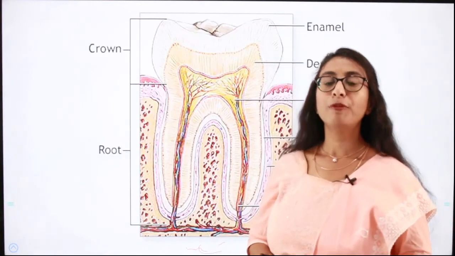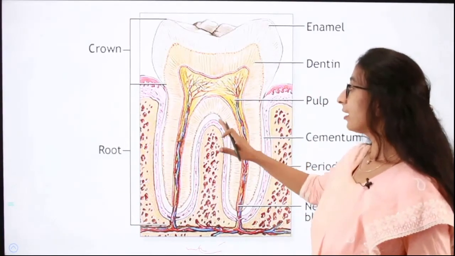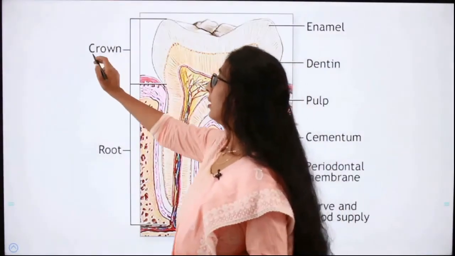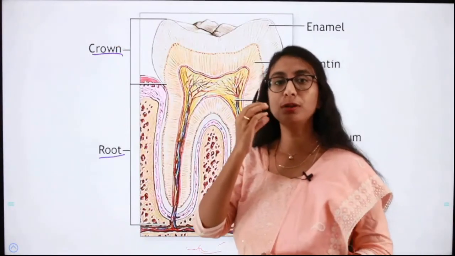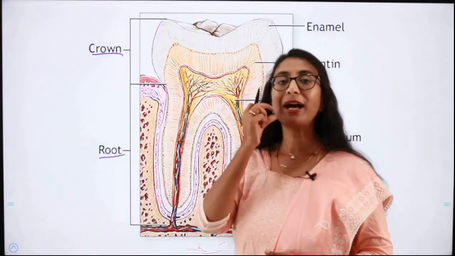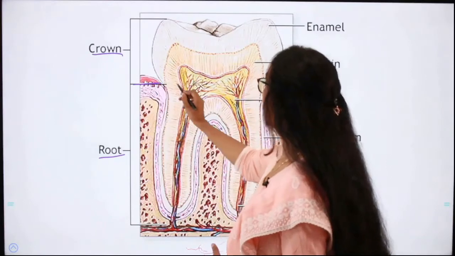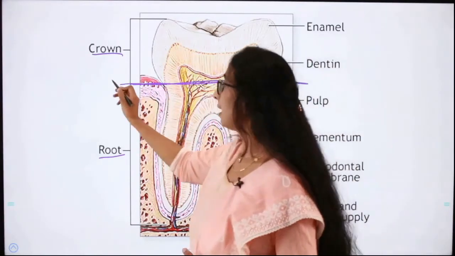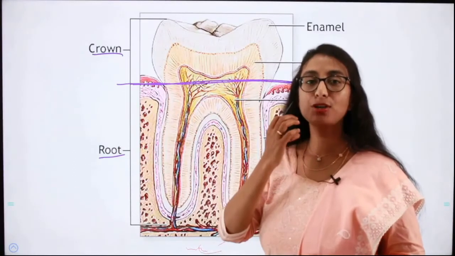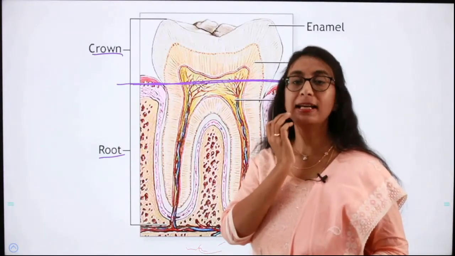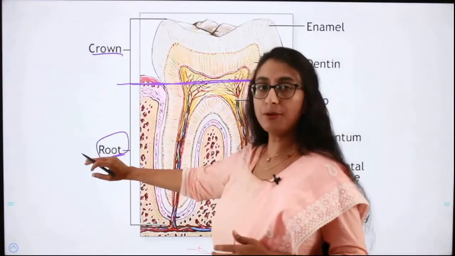Now moving on to the structure of the teeth. So this is a picture of a tooth. It basically has 2 regions, the crown and the root. So crown is the upper region of the tooth which is visible to us, isn't it? The white portion which we can see, which comes above the gums, is the crown. And there is a part of the teeth which is embedded in the socket and which is covered by our gums. That is the root. Okay, so the teeth has crown and the root.